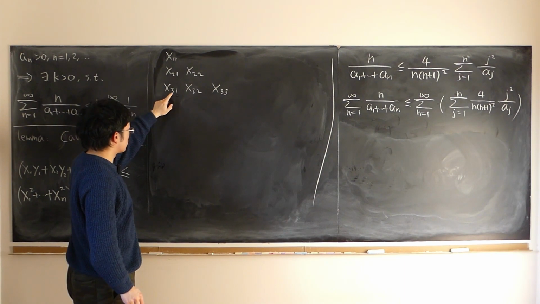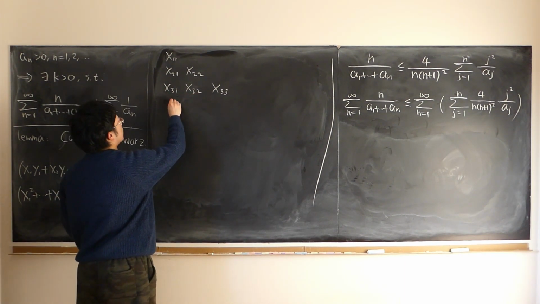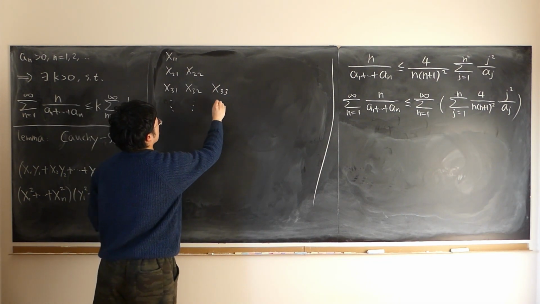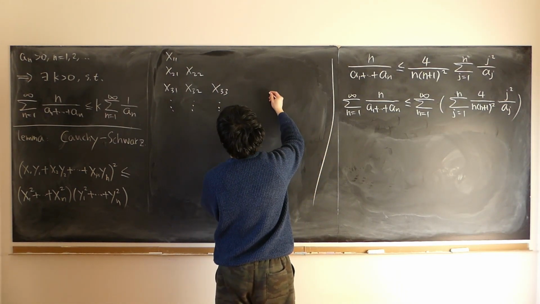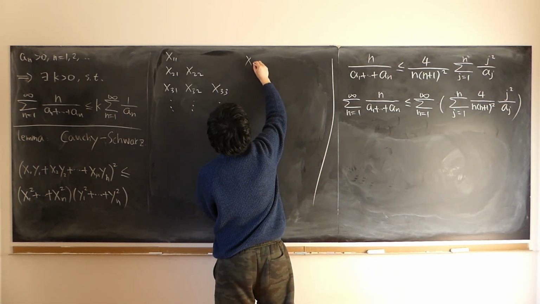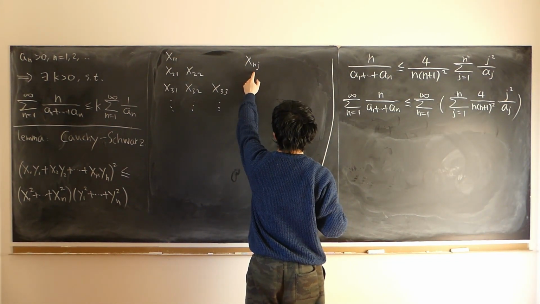So row 3, column 1; row 3, column 2; so on and so forth, all the way up to infinity. Now let's just use any x and j: nth row, jth column.